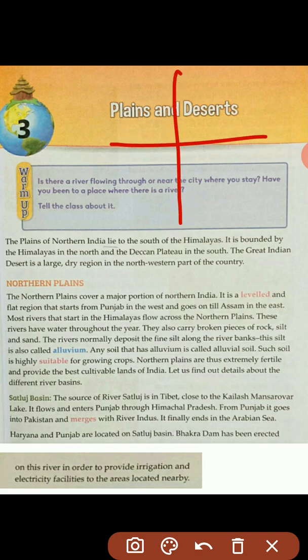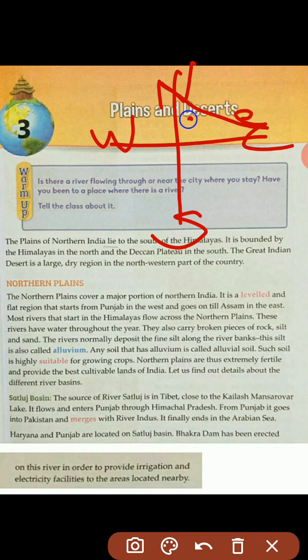North, west, east and south. So, first line, the plains of northern India lie to the south of Himalayas. South is here and the northern plain lies to the south of Himalaya. It means here is the northern plains.